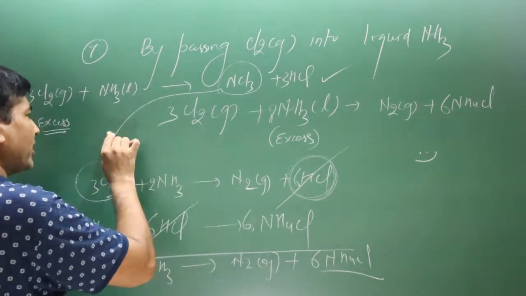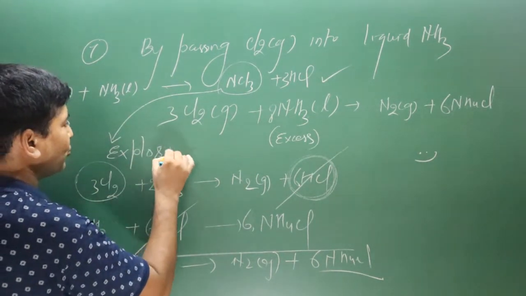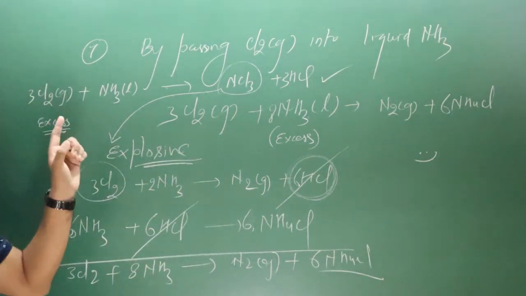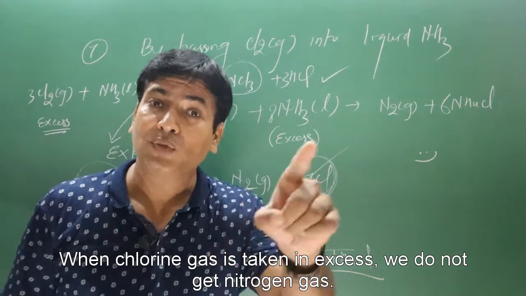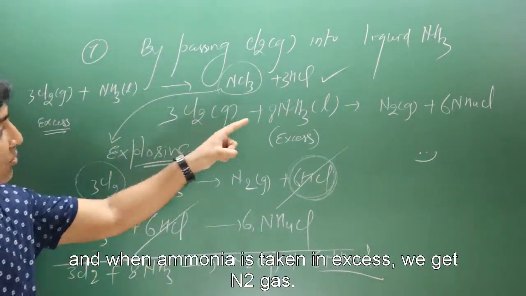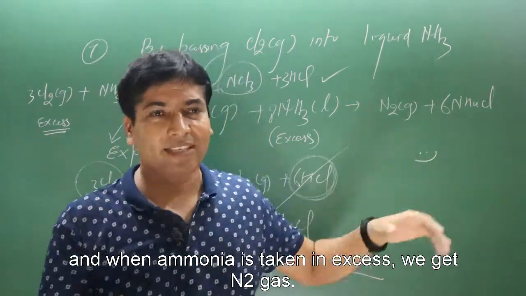NCl3 is nitrogen trichloride. It is an explosive substance. Keep in mind, it is an explosive substance. When chlorine gas is taken in excess, we do not get nitrogen gas, but when ammonia is taken in excess, then we get nitrogen gas. These are the preparation reactions.